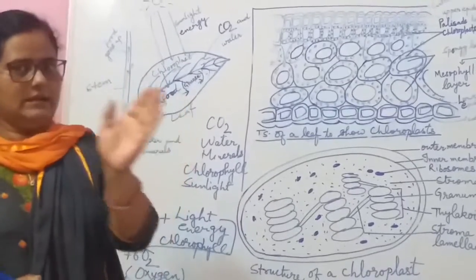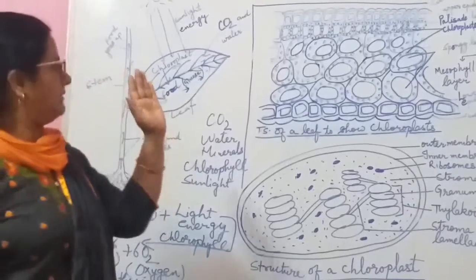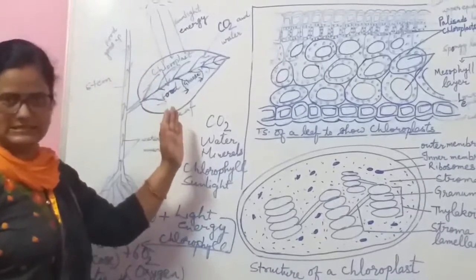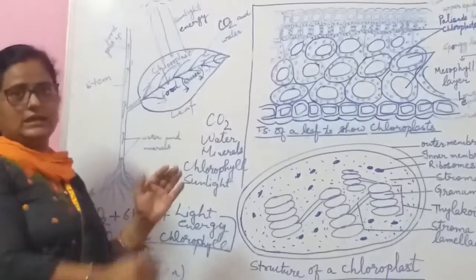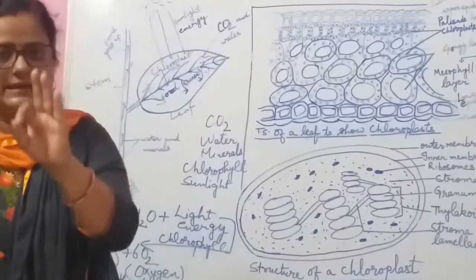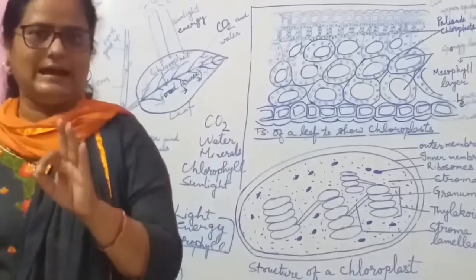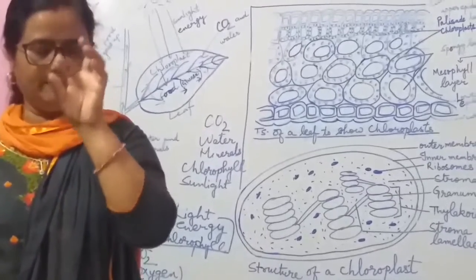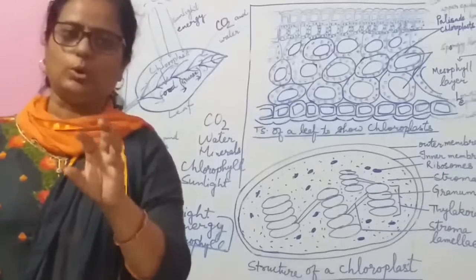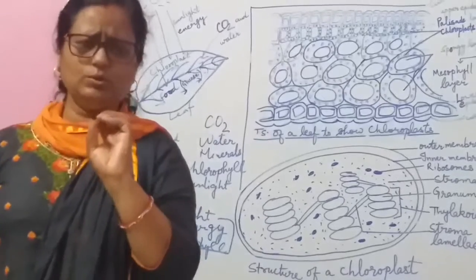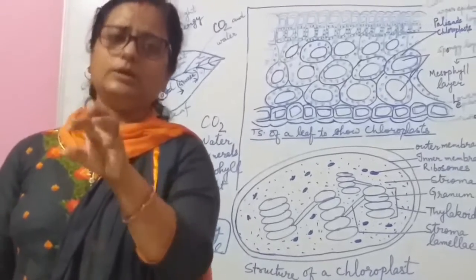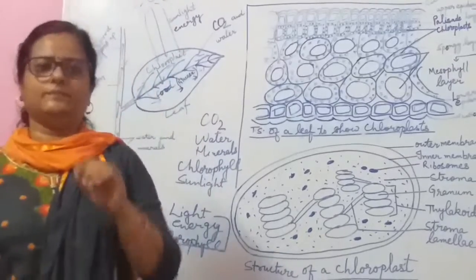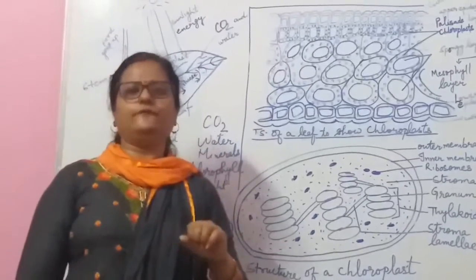This oxygen is released into the atmosphere, and the hydrogen is used in the next, third step, that is the reduction of carbon dioxide, which leads to the formation of glucose that is stored in the cells in the form of food.